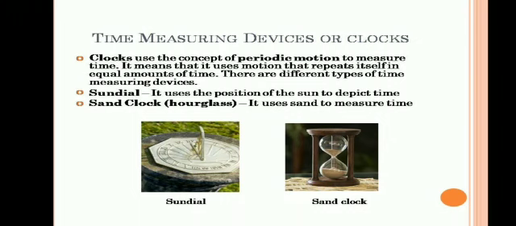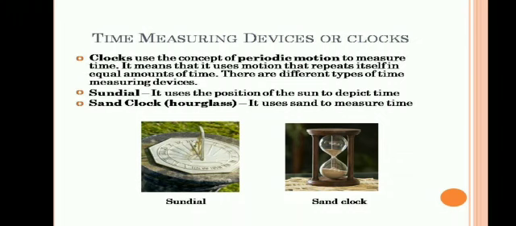There are different types of time measuring devices. First, sundial. Sundial uses the position of the sun to depict time. Sand clock is also called an hourglass. It uses sand to measure time.